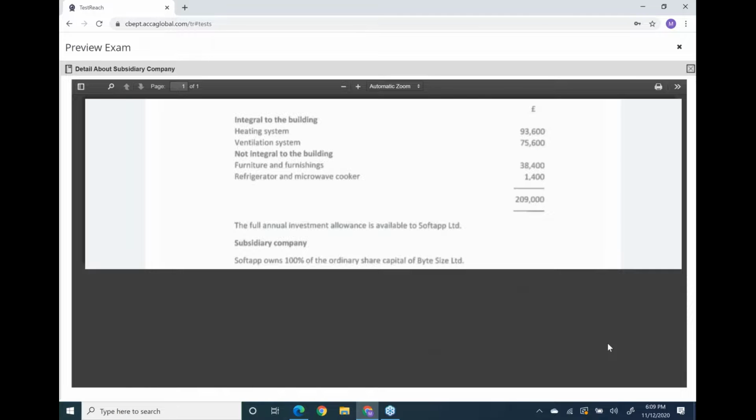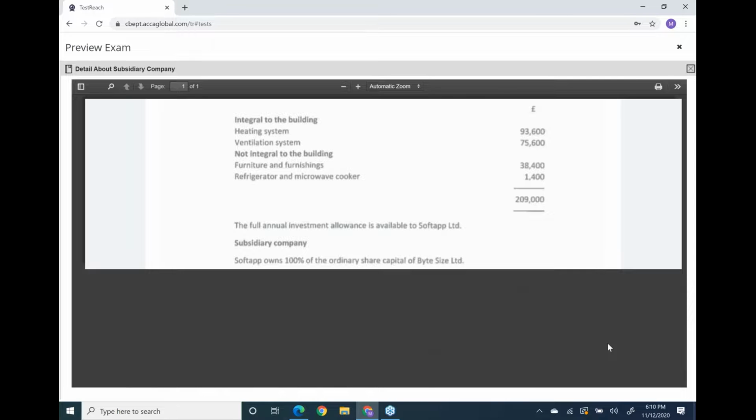Now during 2019, Soft App refurbished part of its freehold building, which is used by the company's employees as a staff room. It's a business building. What is the total cost? These are the expenditures, write it. Number one, you can see it on your screen: integral to the building, integrated parts of the building, heating system and ventilation system. Integral parts of the building are part of SRP.